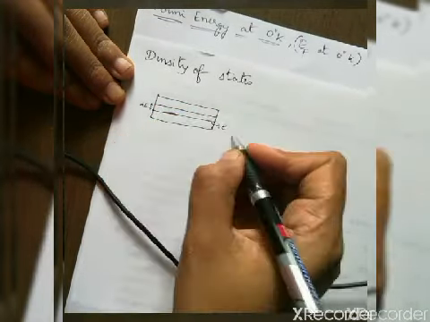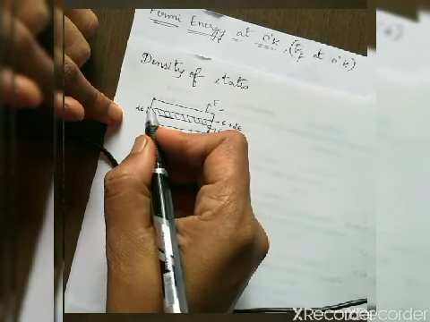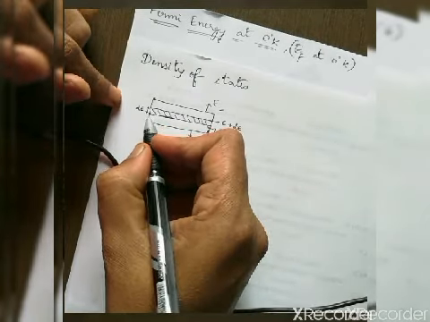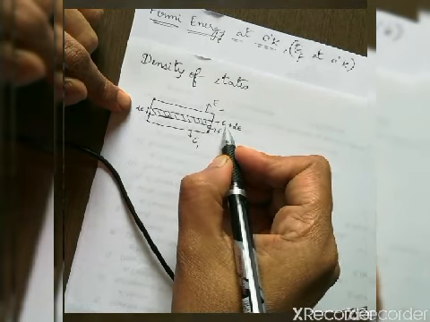Now in between E and E plus dE, that is, in this small element dE, there are a number of energy states. So how many possible electron quantum energy states are present per unit volume between the energy state E and E plus dE is called the density of states.